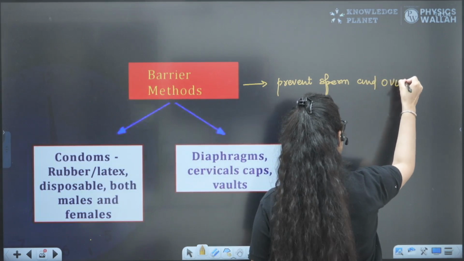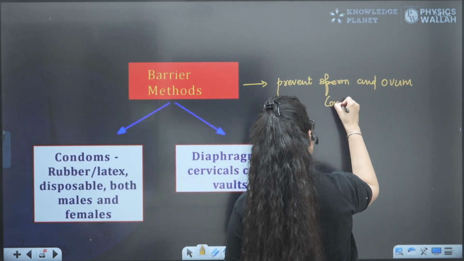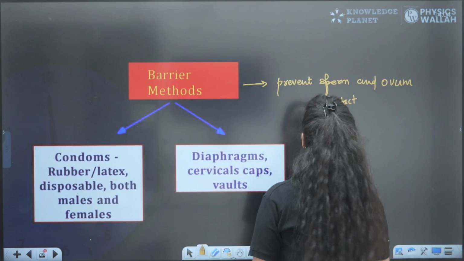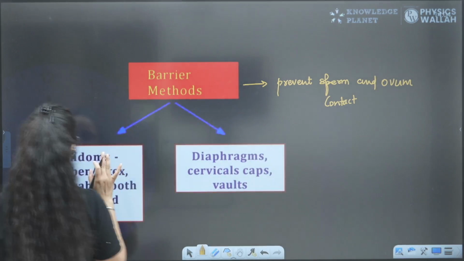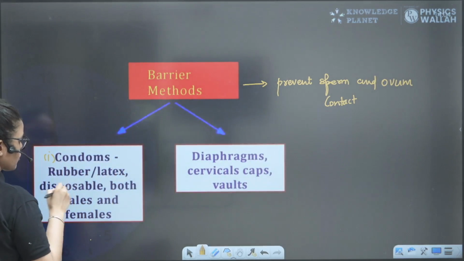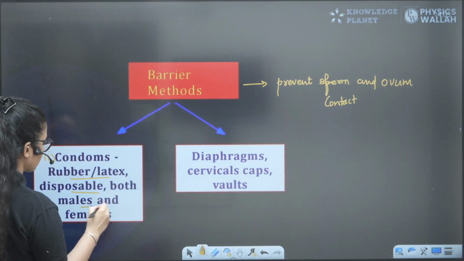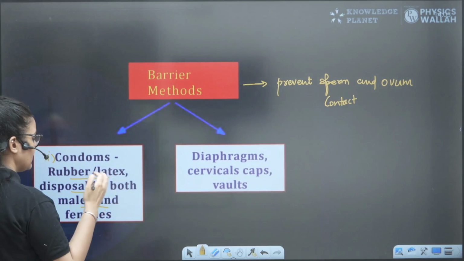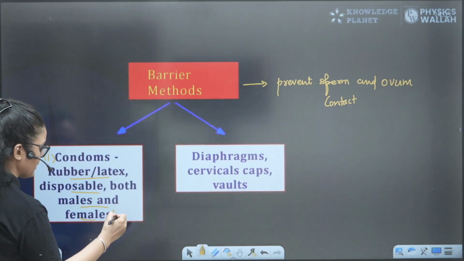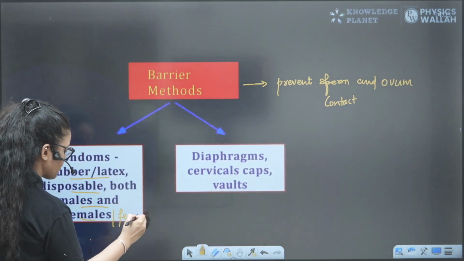It will prevent contact of sperm and ovum, right? Prevent sperm and ovum contact. So the best example is condoms. They are made up of rubber or latex and are disposable. They are available for both male and female. Male condoms are available, and female condoms are also available, known as femidomes.